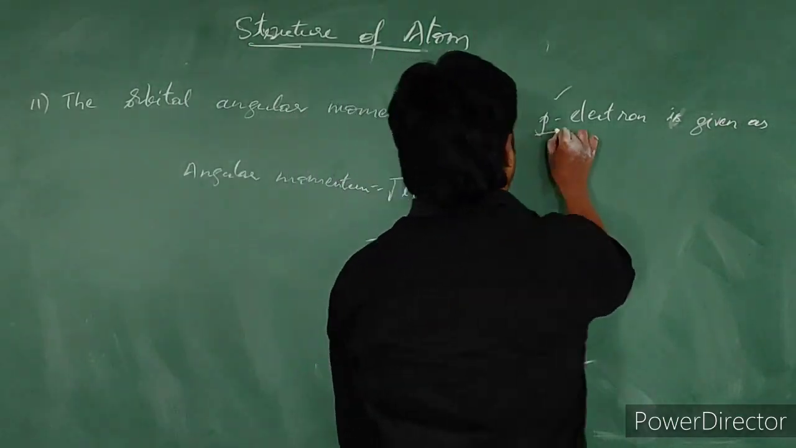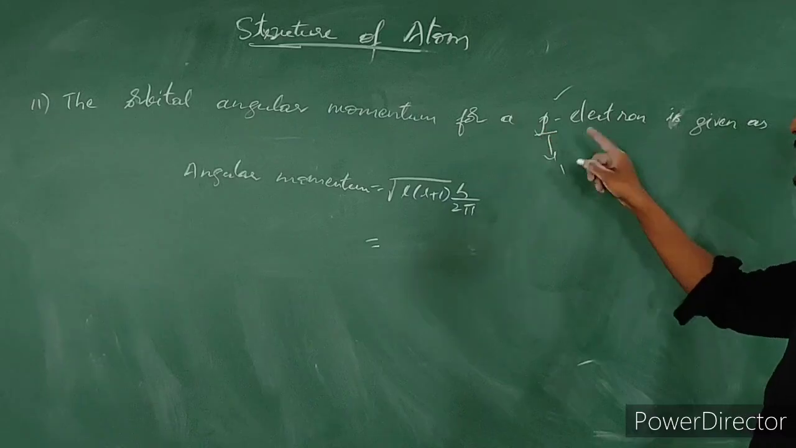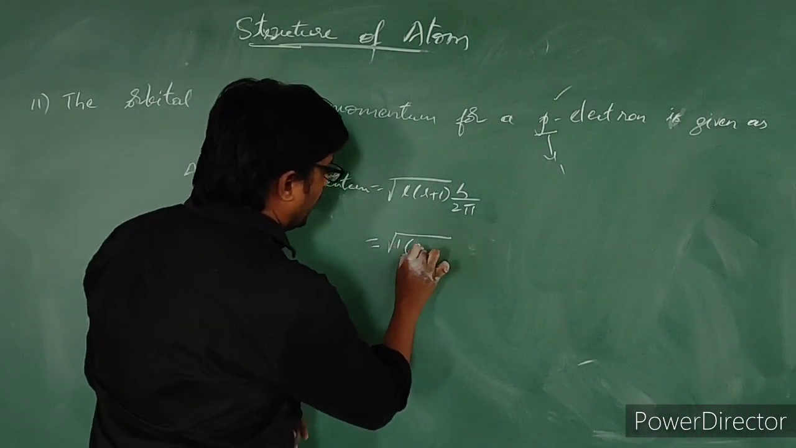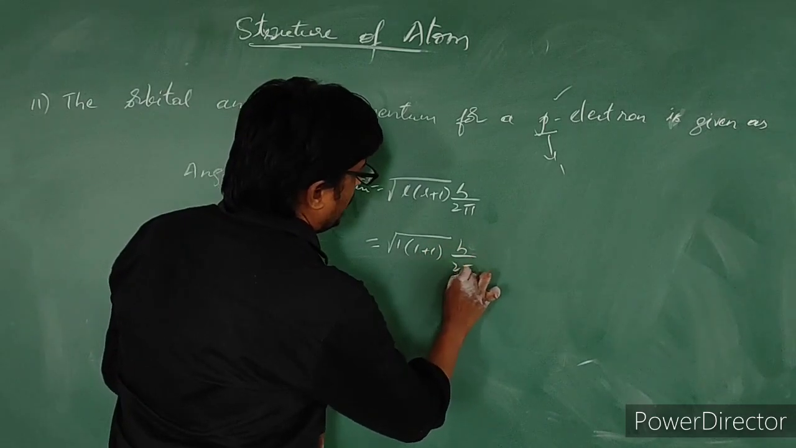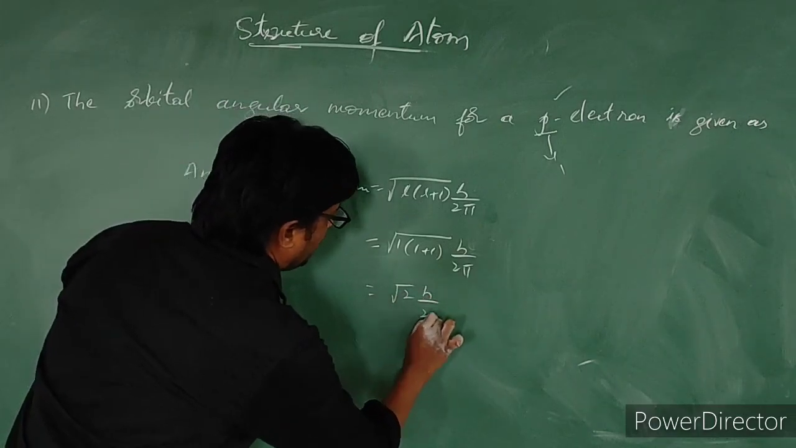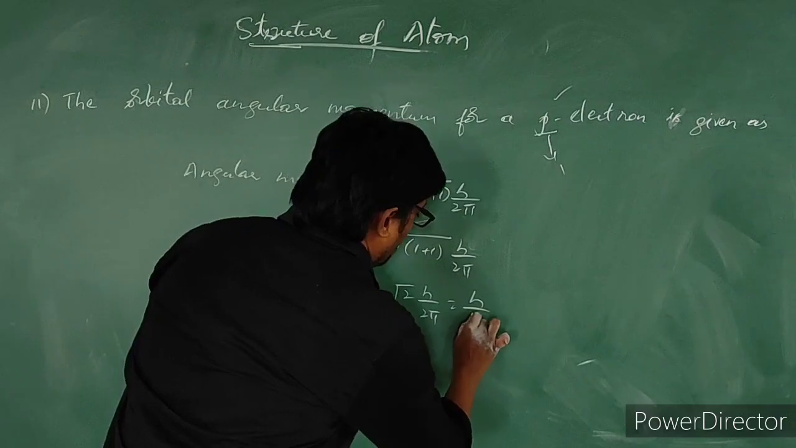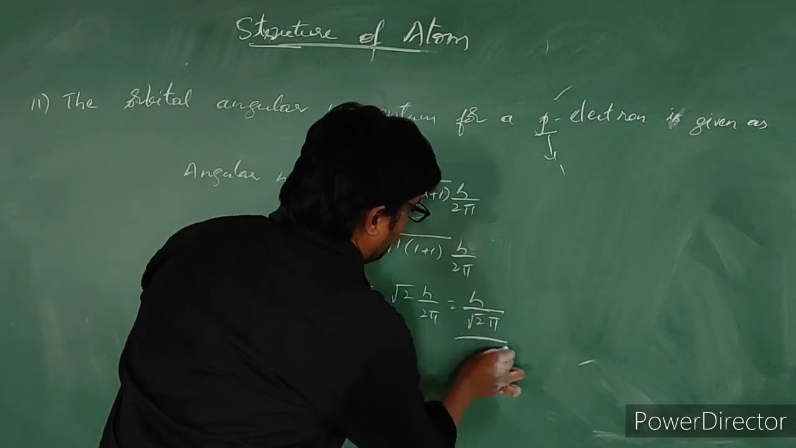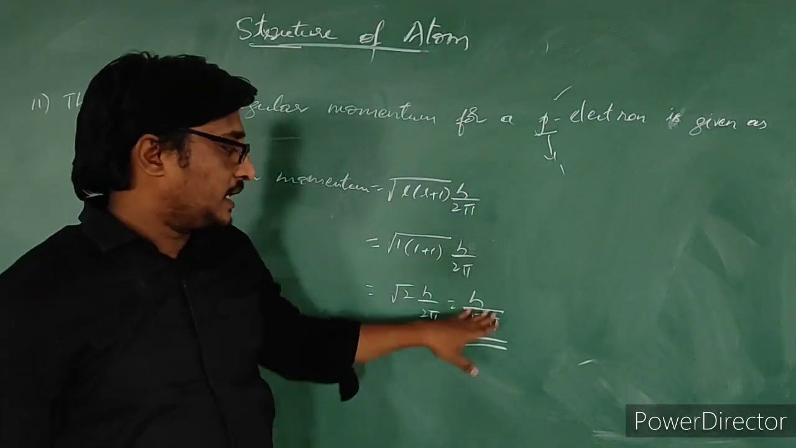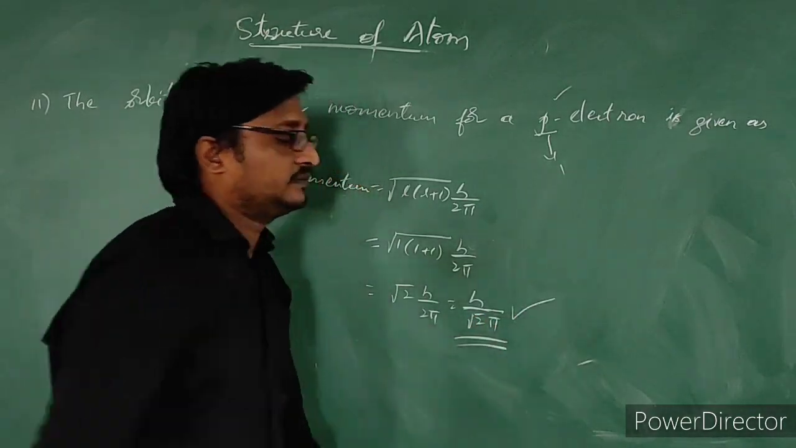Okay, so for p electron, what is the L value? L value for p electron is nothing but 1. So substitute in this formula. This is nothing but root of 1 into 1 plus 1 into h by 2 pi. This is nothing but root 2 h by 2 pi. This can also be written as h by root 2 pi. It can be written in this way. So this is the orbital angular momentum for p electron. Okay, please take this.